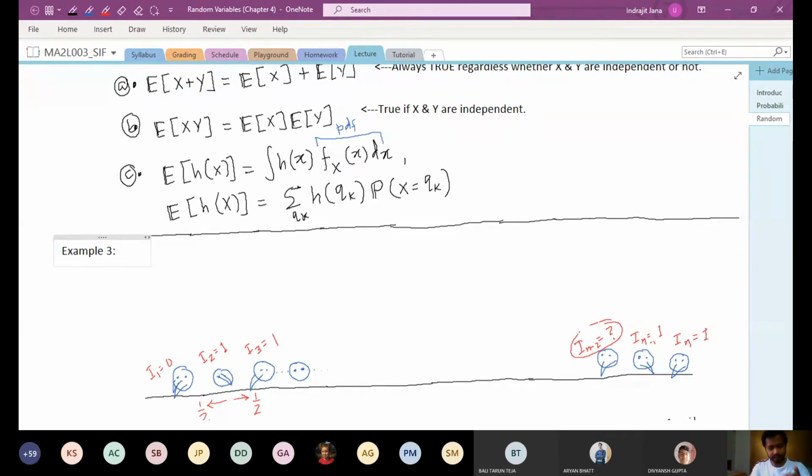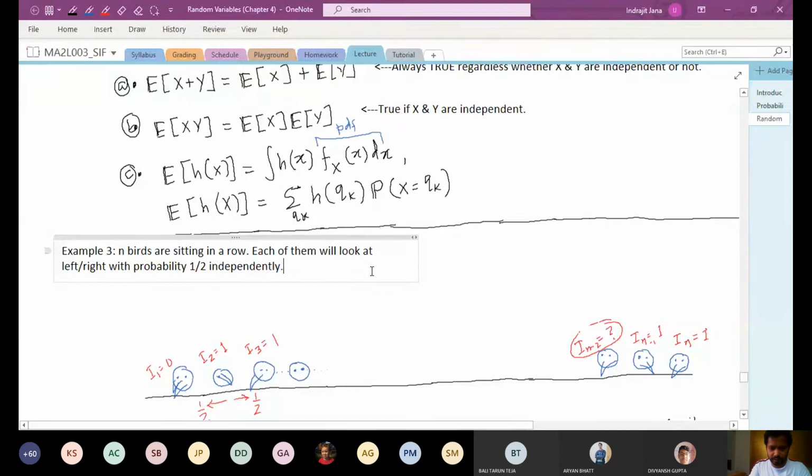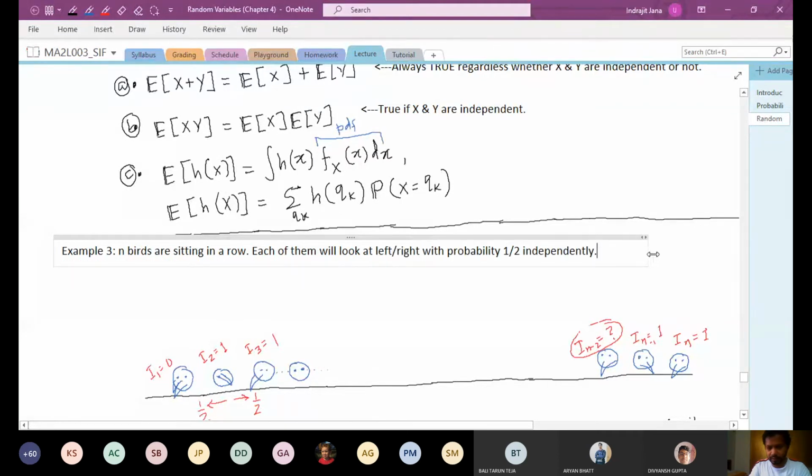So the problem says like this: n birds are sitting in a row, and each of them will look left or right with probability 1/2, independently. So there are n birds sitting in a row on a wire, and each of them looks either to the left or to the right with probability 1/2.